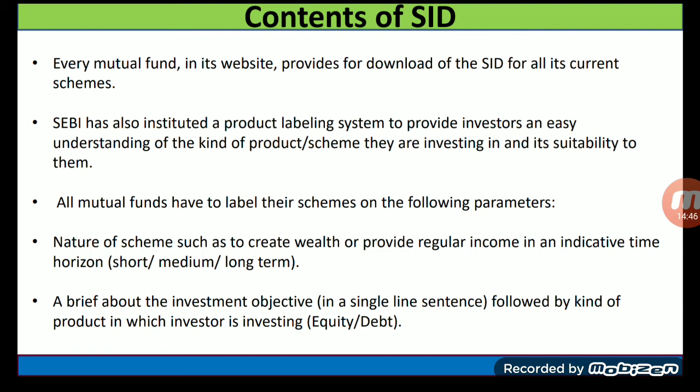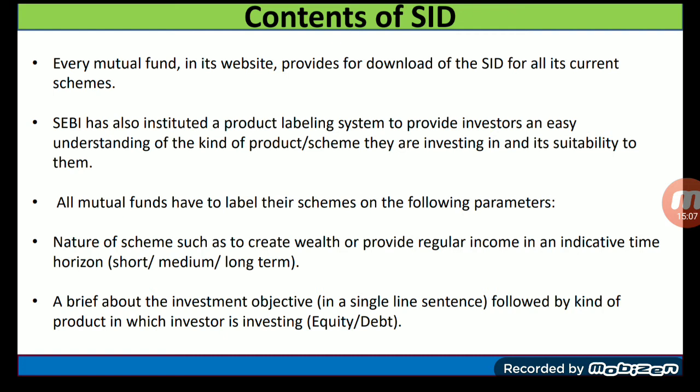SEBI has also instituted a product labeling system to provide investors an easy understanding of the kind of product scheme they are investing in and its suitability to them. All mutual funds have to label their scheme on the following parameters.